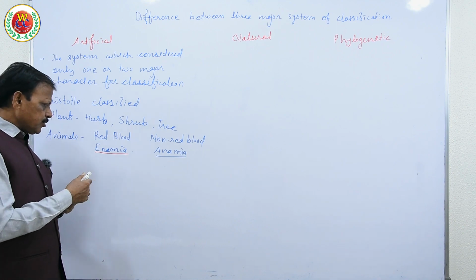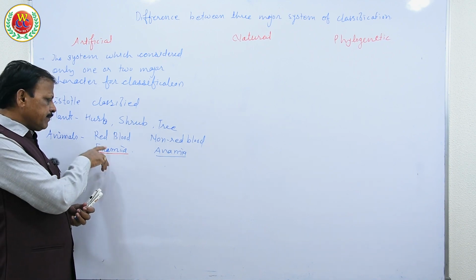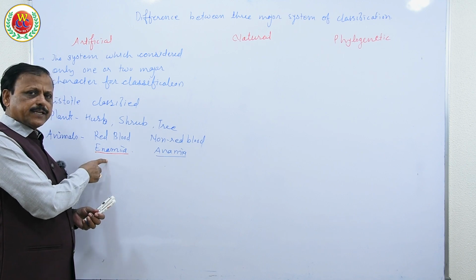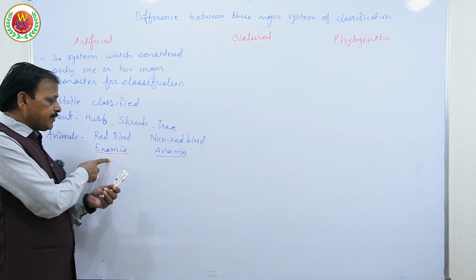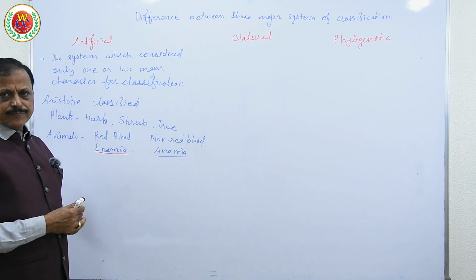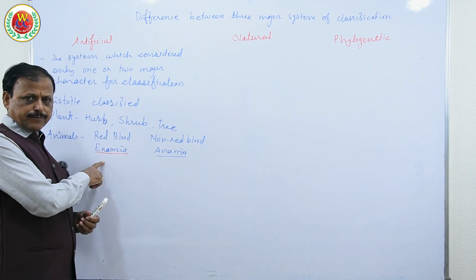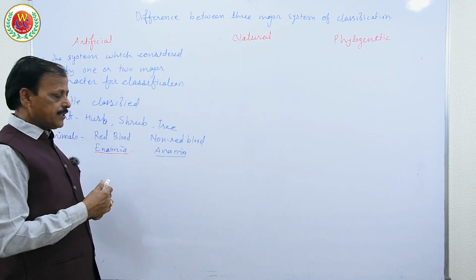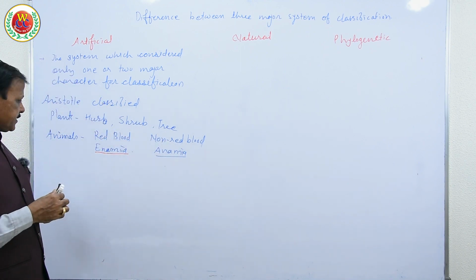Those which were red blooded, fish, amphibians, birds, reptiles, mammals, although found to have different characteristics, were placed under a common group. Unrelated species were placed under a common group, and related species were kept under non-common groups. Therefore it was found to be artificial.